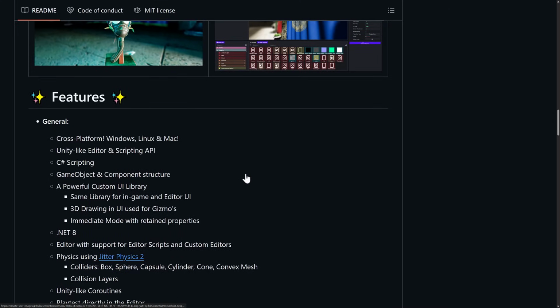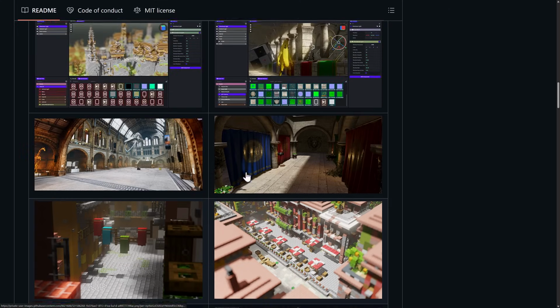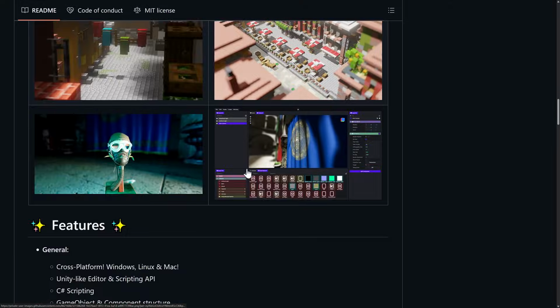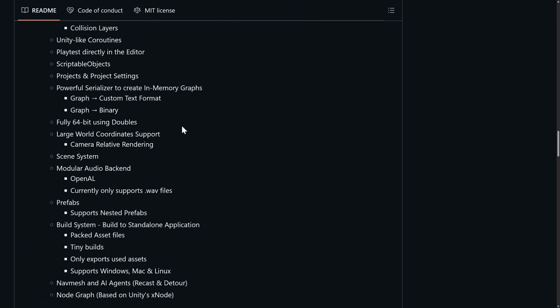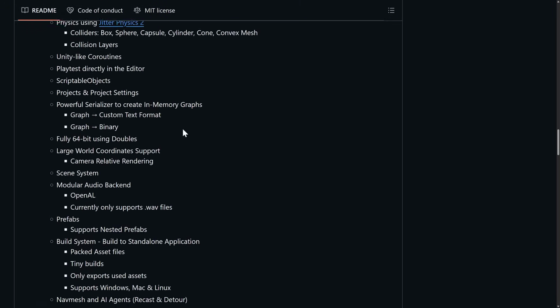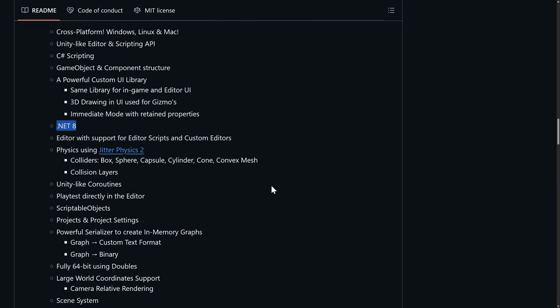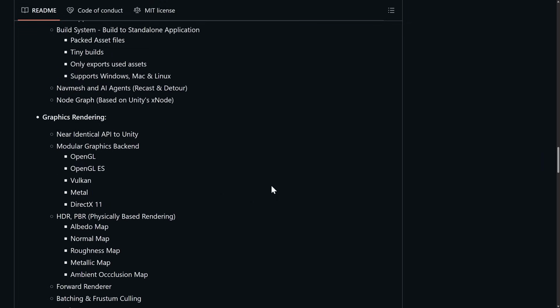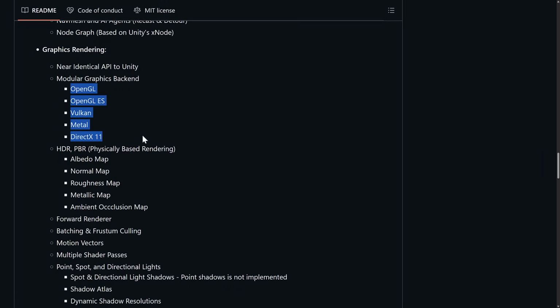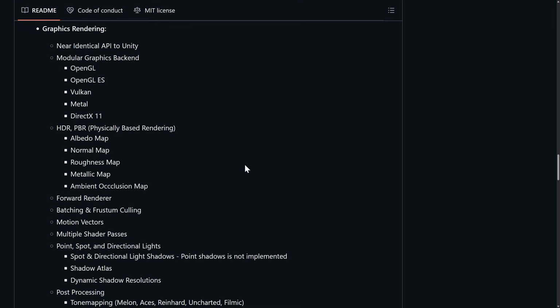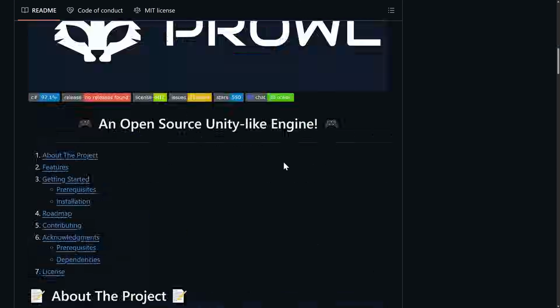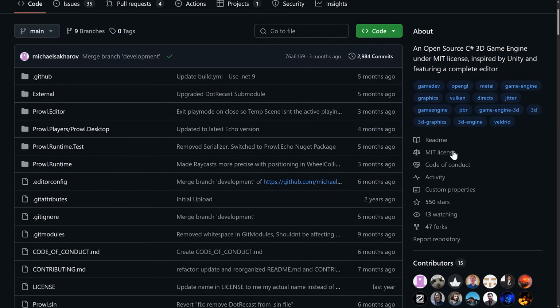So again, I don't really know anything about Prowl per se. I have never used it myself. It is, again, free. It's based on .NET 8, which would be that C# 12. So the version is a little bit out of date in terms of C# version, but you've got a number of different back-end renderers there, including Vulkan and Metal and OpenGL and DirectX 11. So that's the major ones there. Again, this is one that I'm going to have to go ahead and check out in more detail. It is under the MIT license.